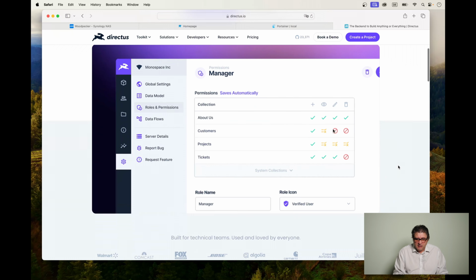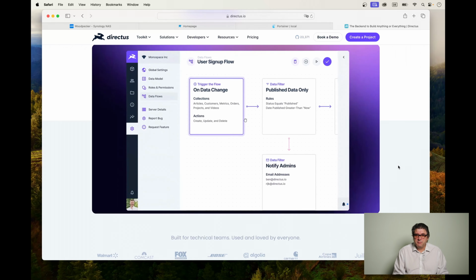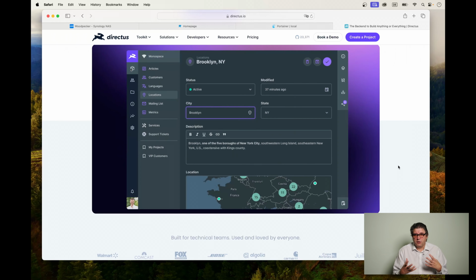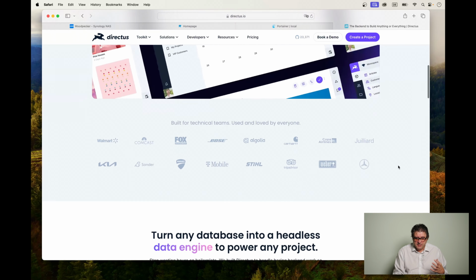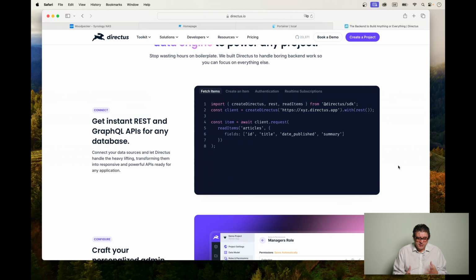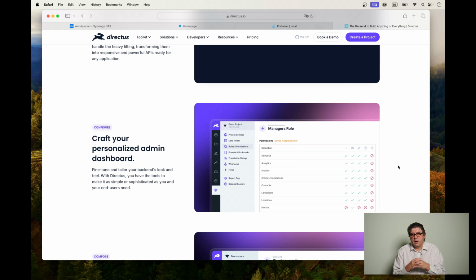However, it is actually a low-code or even no-code application system. And beyond that, it actually also gives you a lot of automatically created APIs. And if you scroll through that, there is basically everything mentioned which it does. It has a REST interface, GraphQL APIs, and so on and so on. You can create your own dashboards, you can create flows, whatever strikes your fancy. Also, it ties in with the most popular JavaScript frameworks, and there is basically almost nothing you can't do with it.